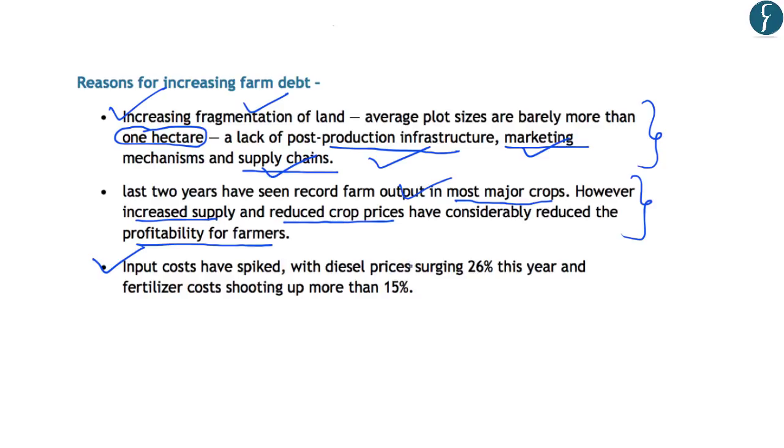Further, you should note that the input costs have increased considerably. And this is because the input costs like the diesel prices have increased by around 26% this year. Further, the fertilizer costs have increased by about 15%. So due to the increase in price of the inputs in the farming sector, the profitability of farmers has reduced considerably and they are not able to repay their debt.